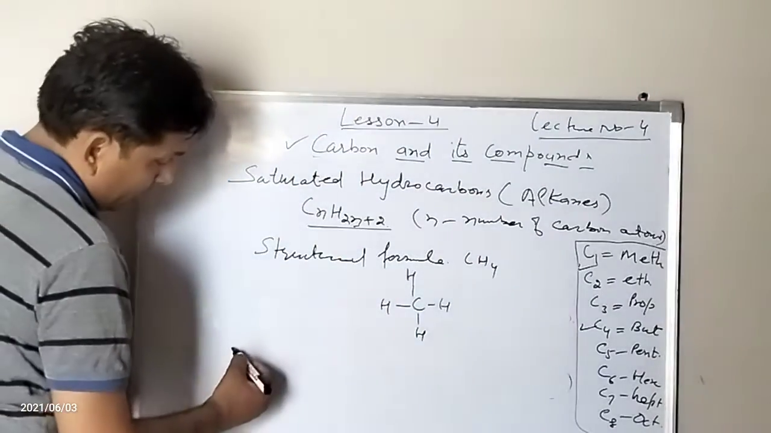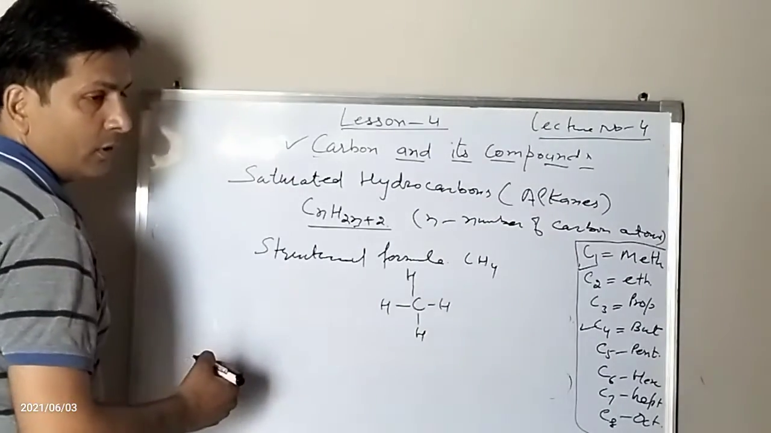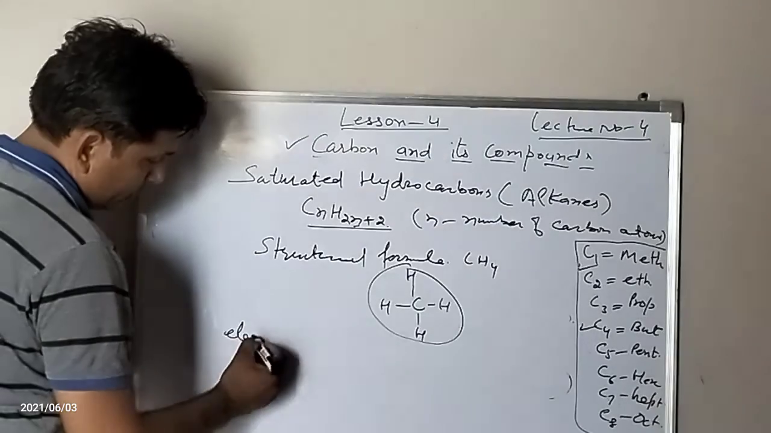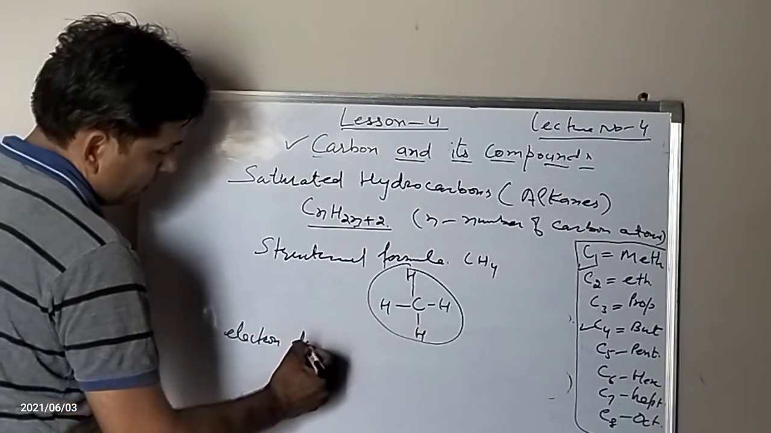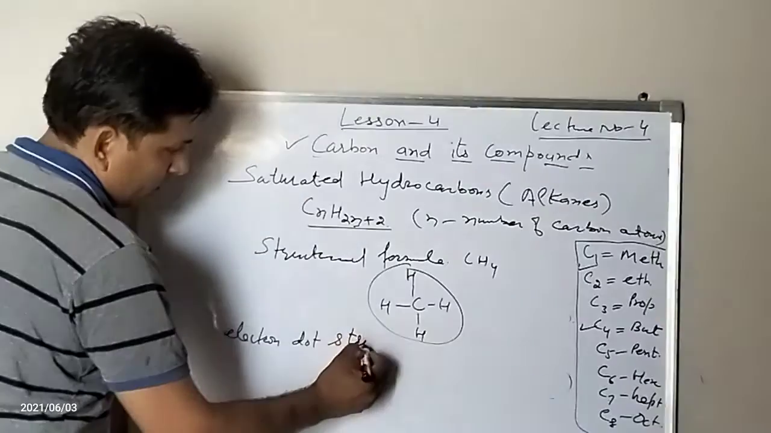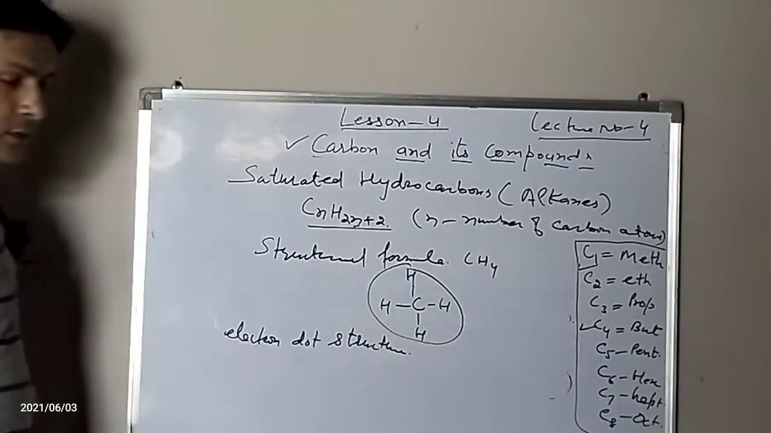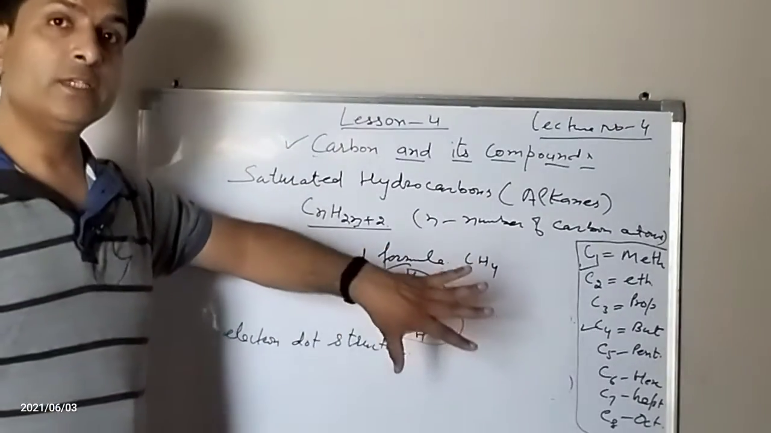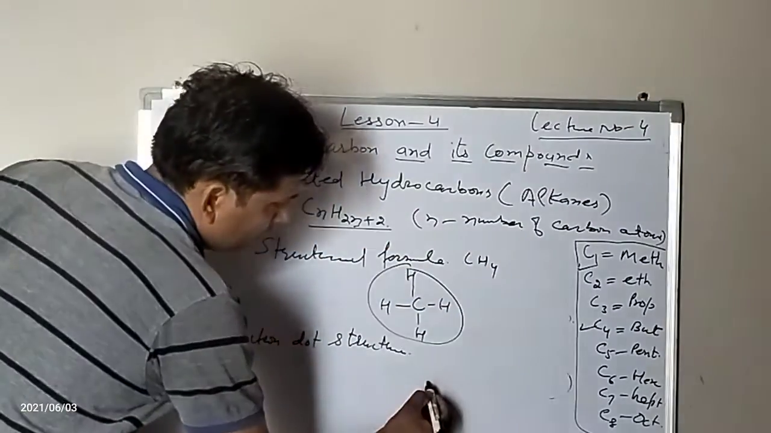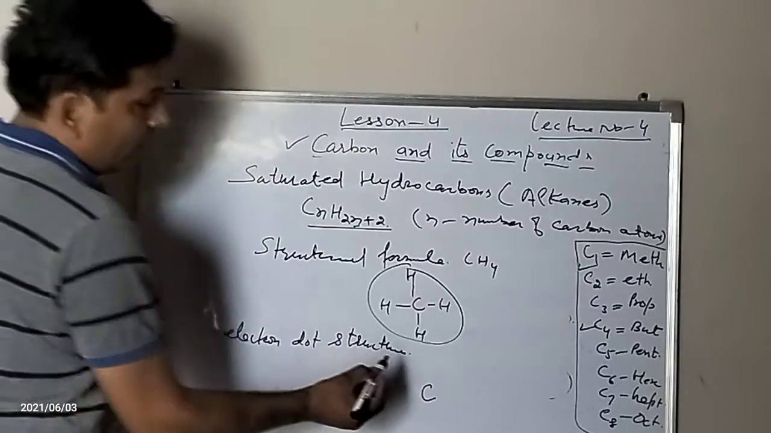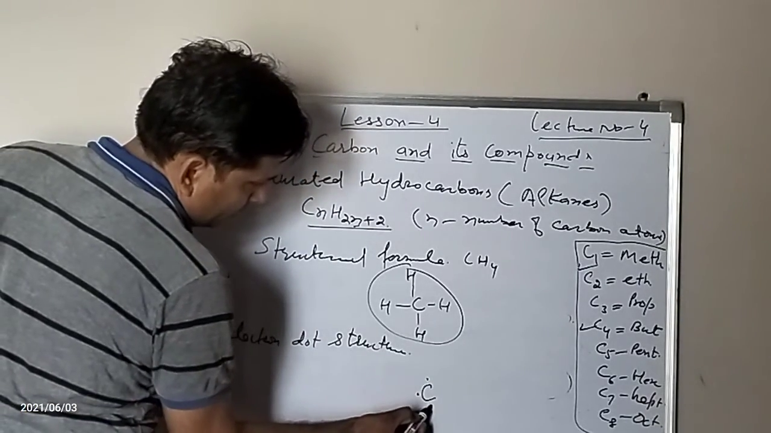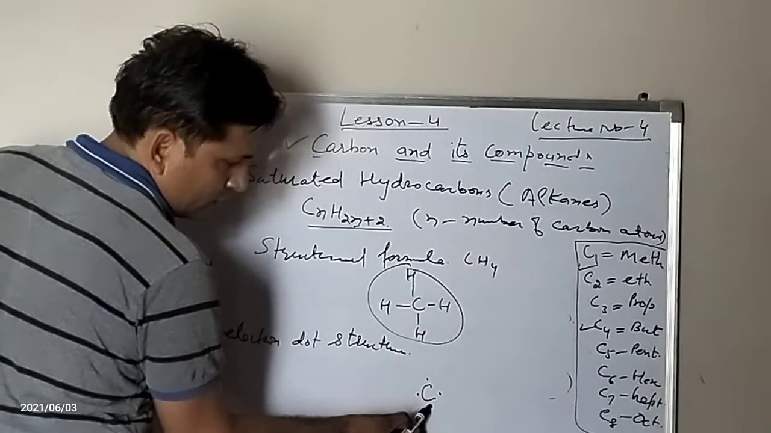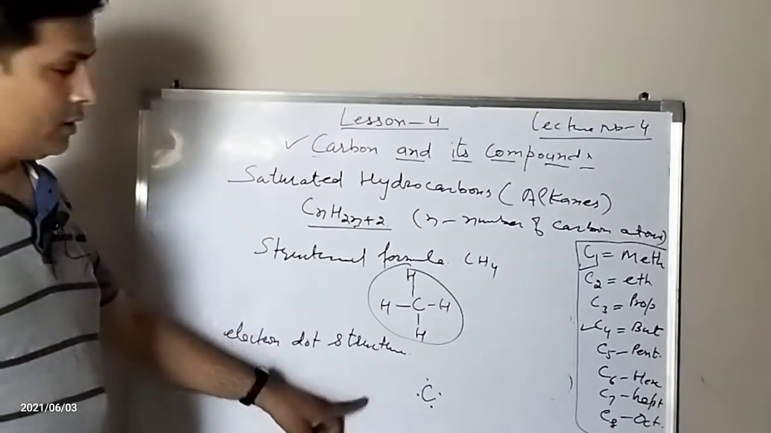There is one more way to write this, that is the electron dot structure. You have to represent the electrons in this structure. First of all, denote carbon. Now mark the 4 electrons belonging to carbon with the help of 4 dots. These are the 4 electrons that are with carbon.